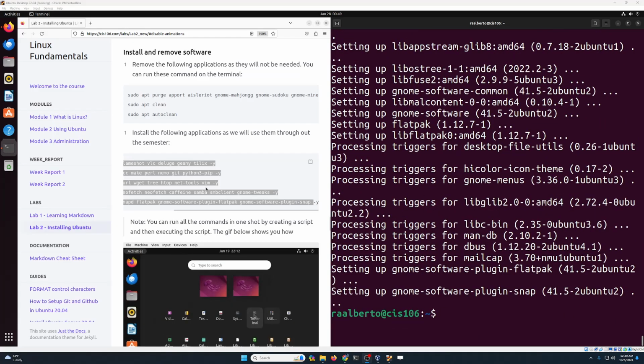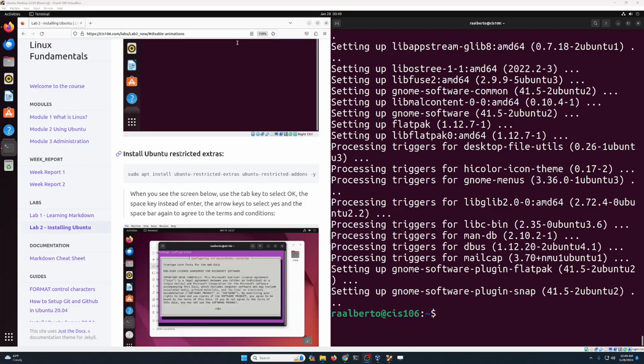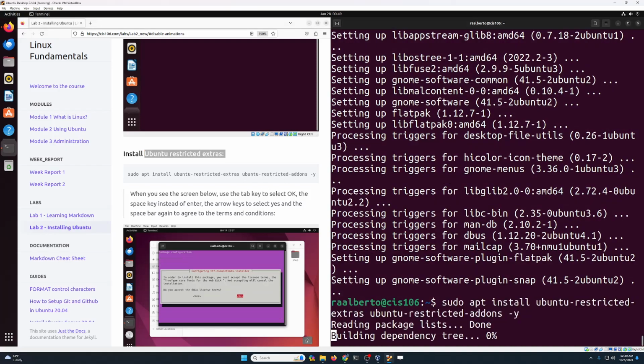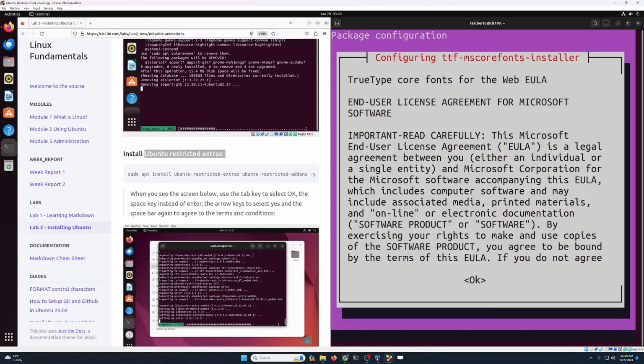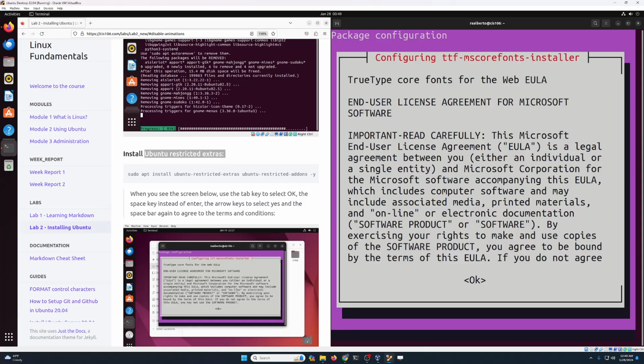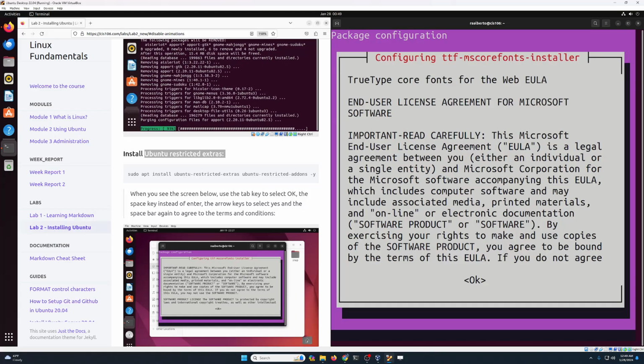Okay, now that all these programs have been installed, we're going to install another package called Ubuntu Restricted Extras. So we're going to copy this and paste it over here. Some of the packages include Microsoft fonts that we might not need, but it's good to have them there. When you get to this screen, this is what you're going to do.